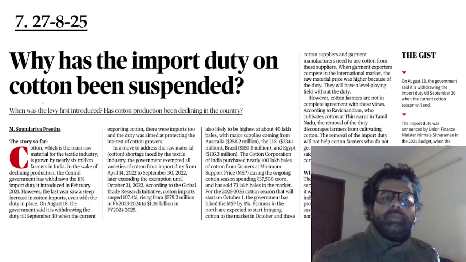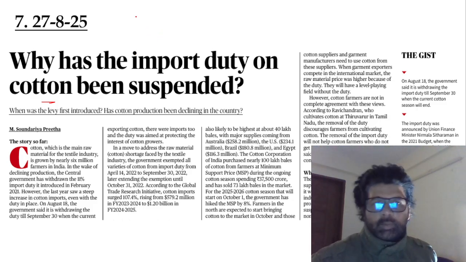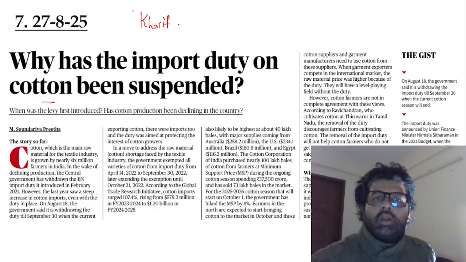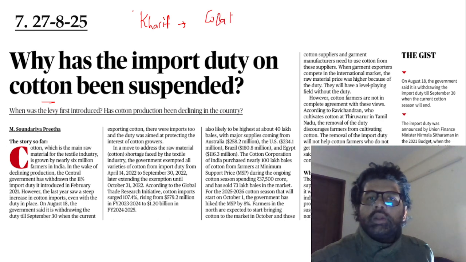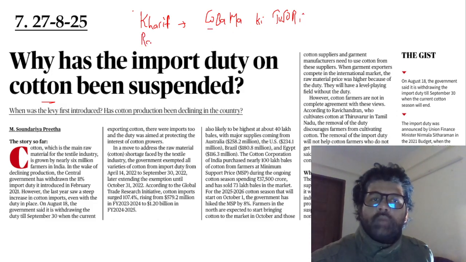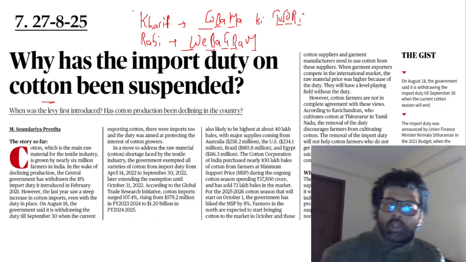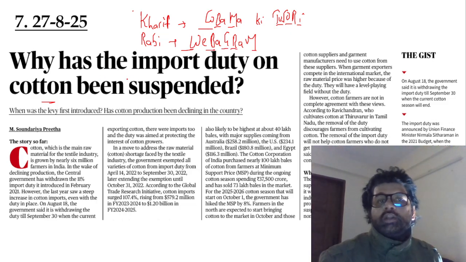Whenever I teach people these things, I teach them mnemonics. So you have kharif crops. The mnemonic is Kobama ki tujuri: cotton, bajra, maize, tur, jowar, rice. And Rabi crops: wheat, barley, gram, rapeseed, and mustard. Remember these mnemonics are important. So these are Rabi crop, kharif crop. So cotton is a kharif crop.